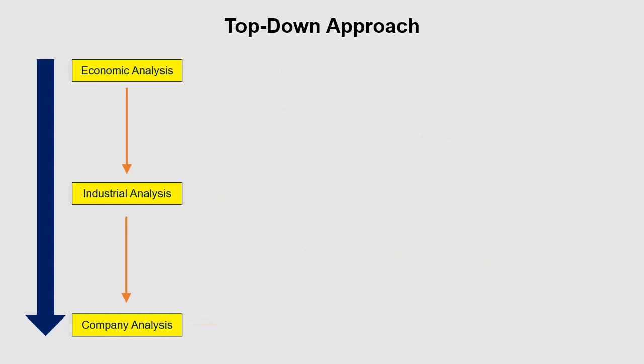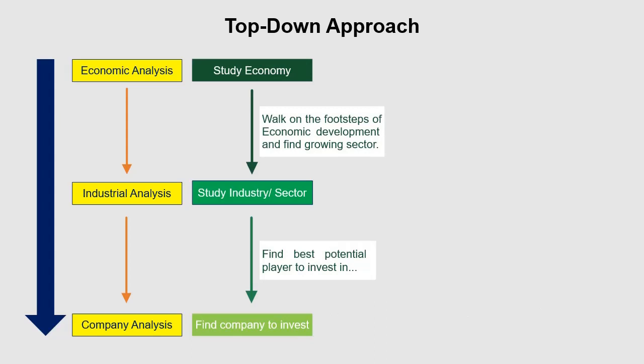The ideology behind this approach is finding the industry which is growing, and it's easy to find a company which will grow. Hence, under the top-down approach, we will first study the economy of the nation where the government is deciding to contribute, particularly in a sector. Then comes industrial analysis and last is company analysis.